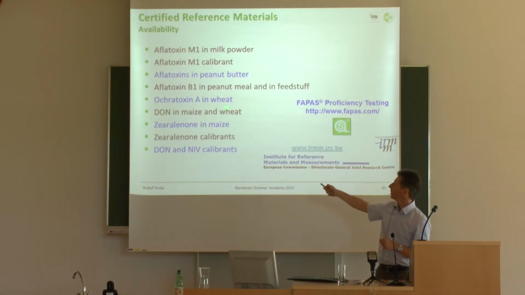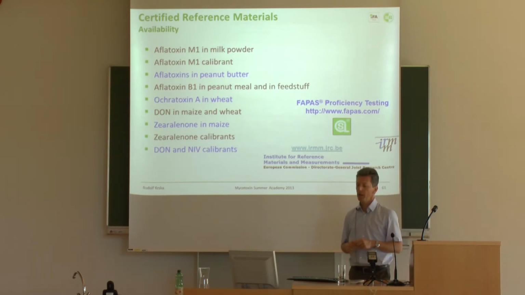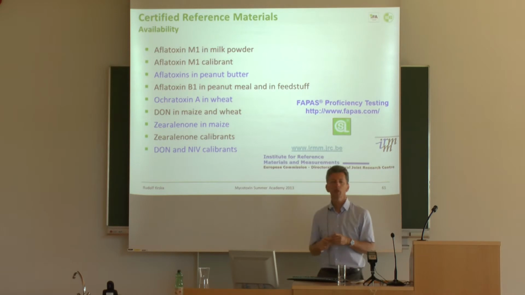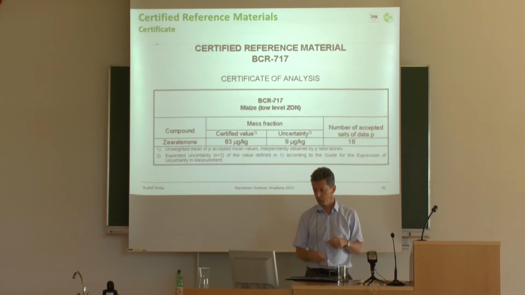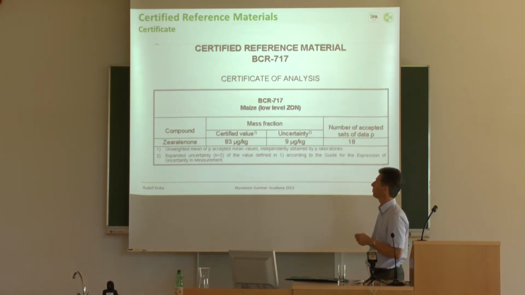By the way, this group of DON and zearalenone certified reference materials have been produced by the Center for Analytical Chemistry. That was my early work 10 years ago, where I had the pleasure to coordinate 2 European Commission funded projects on that particular topic.